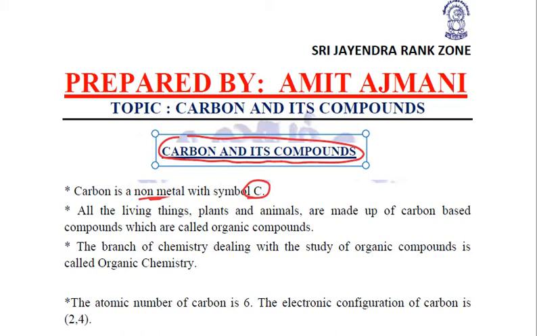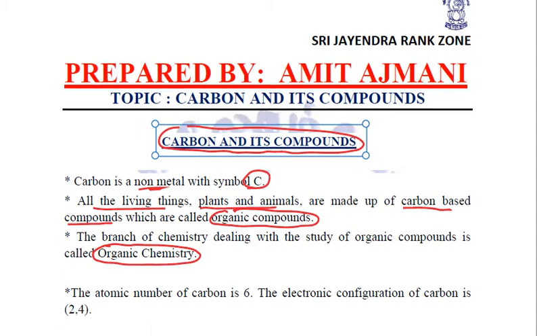The reason is that all the living things, including plants and animals, are made up of carbon based compounds, and all such compounds which are carbon based are called organic compounds. Fine. And there are so many organic compounds that a separate branch of chemistry called organic chemistry deals with the study of all these organic compounds.